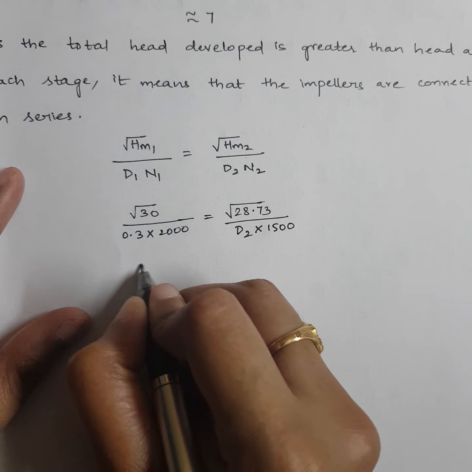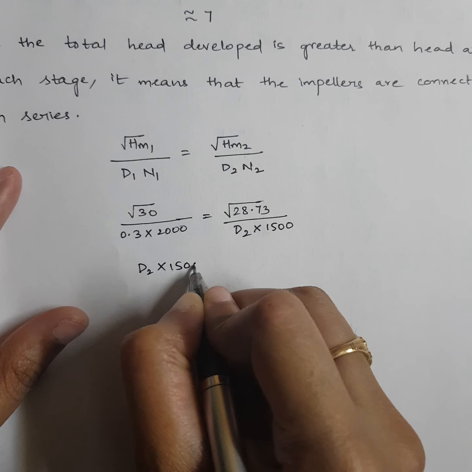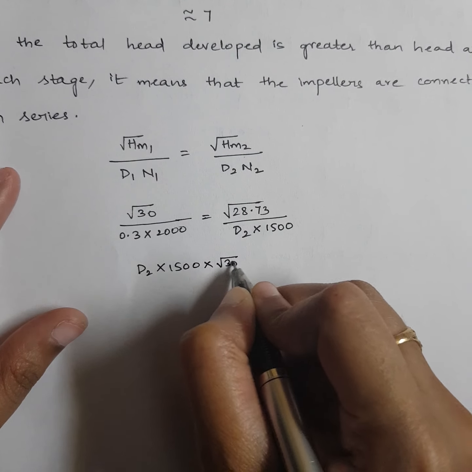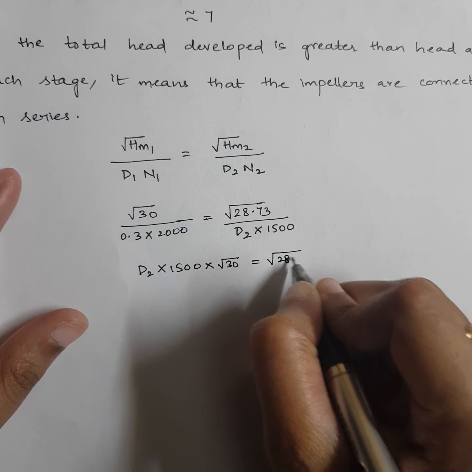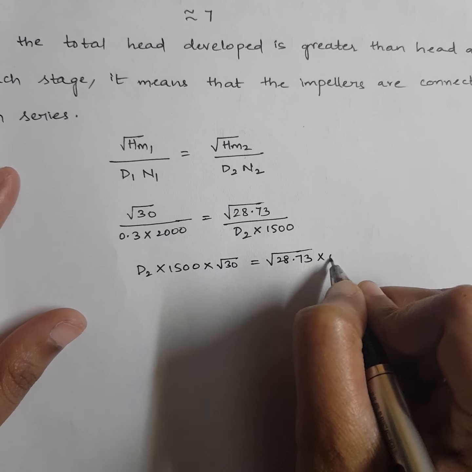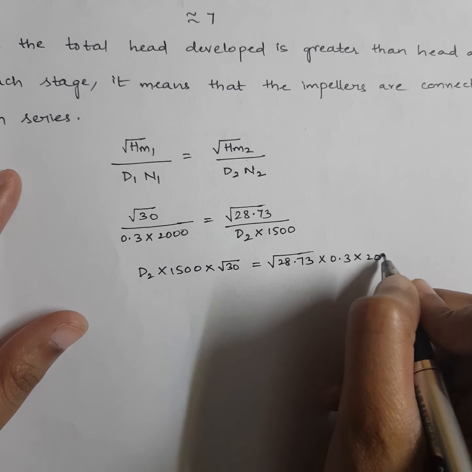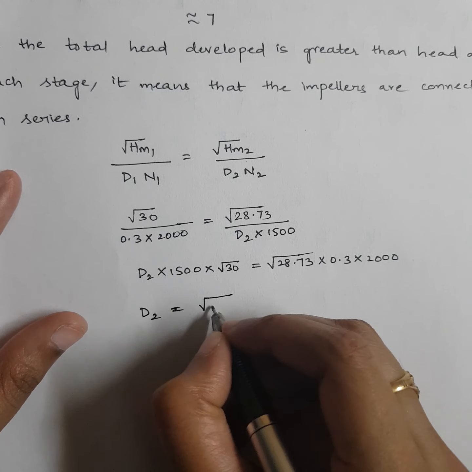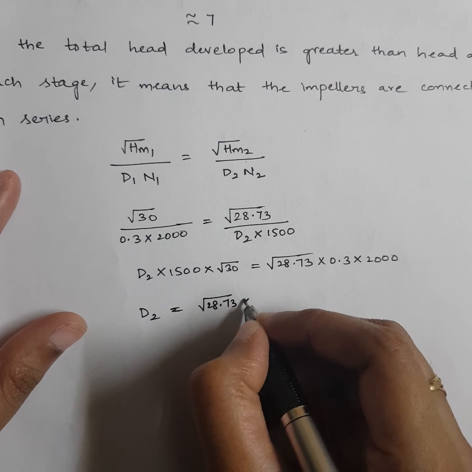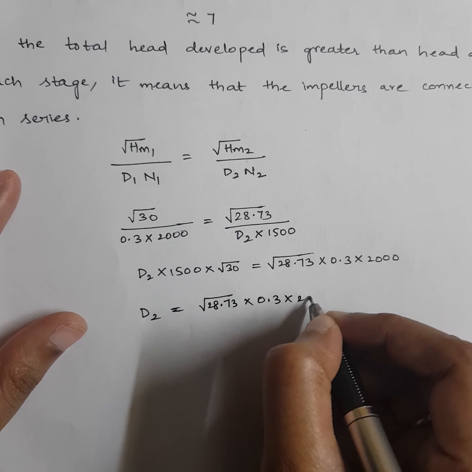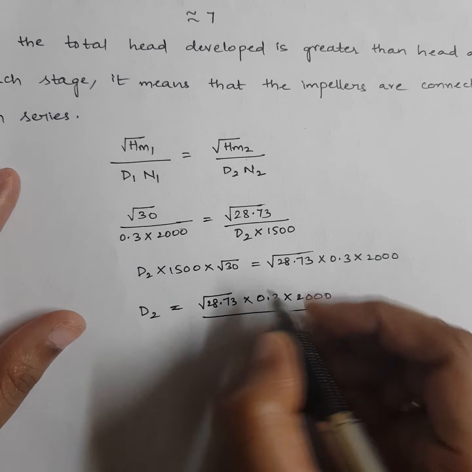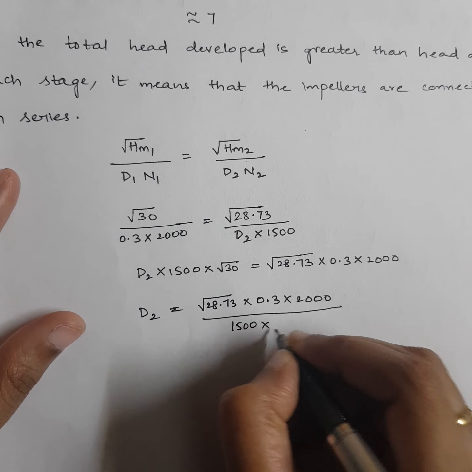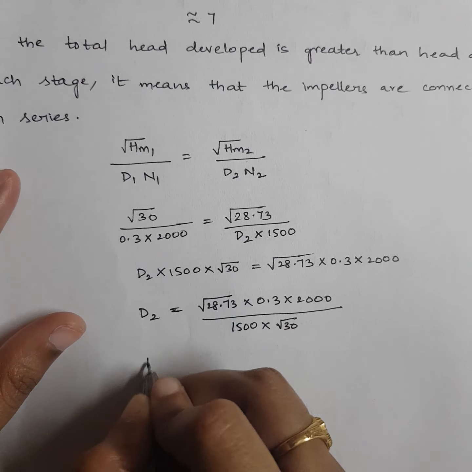My only unknown is d2. First I'll cross multiply. So d2 into 1500 into root 30 is equal to root 28.73 into 0.3 into 2000. So from here d2 will be root 28.73 into 0.3 into 2000 divided by 1500 into root 30. So I'll get the value of d2 now.